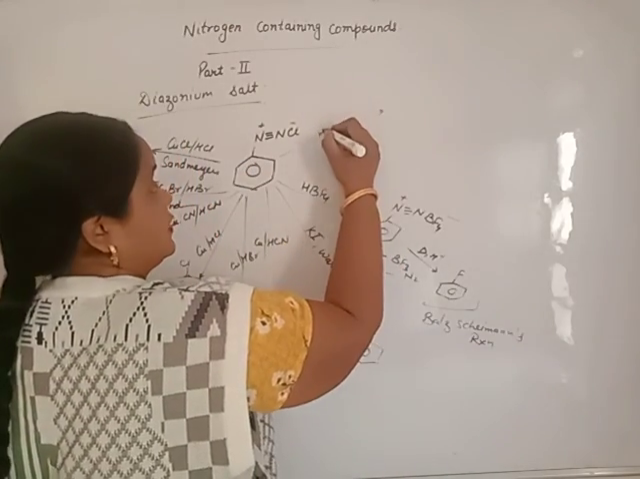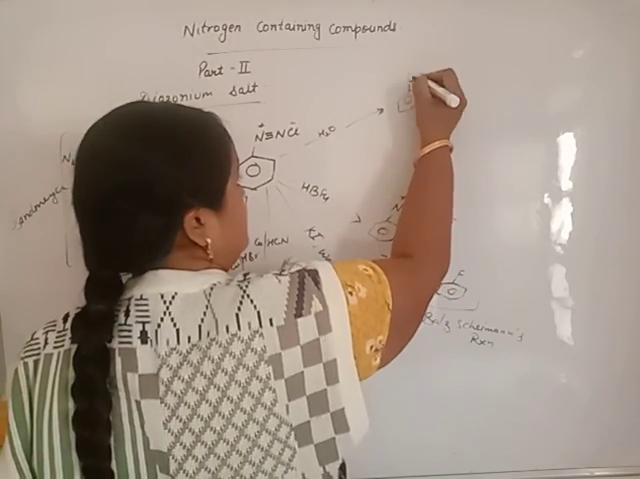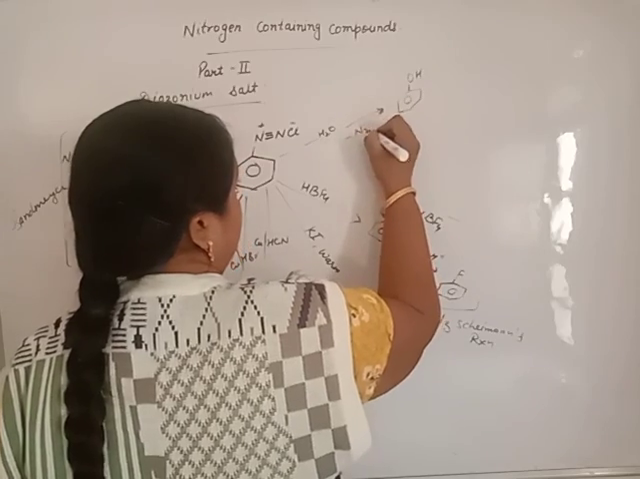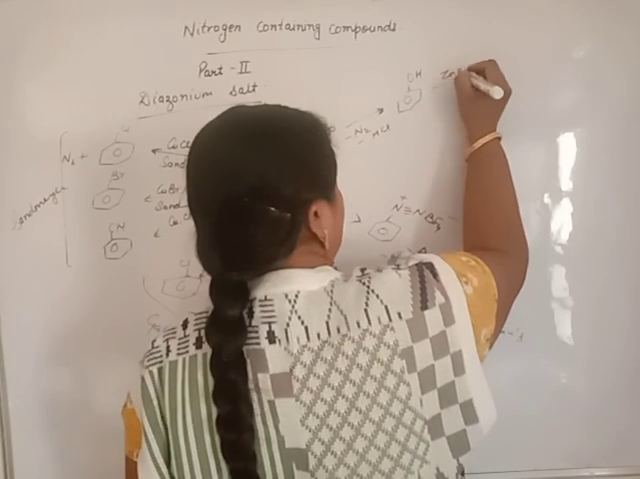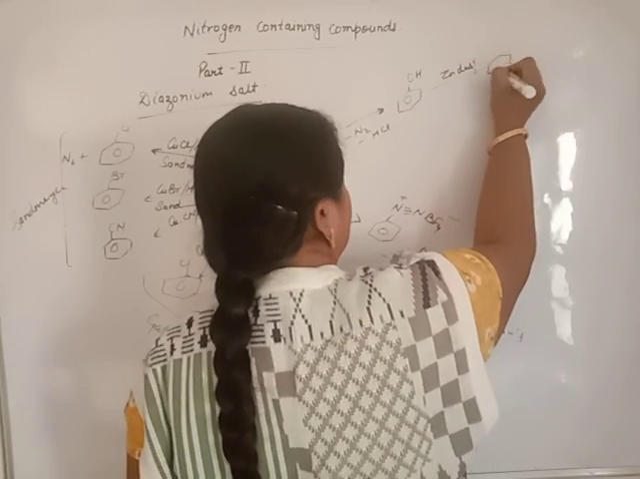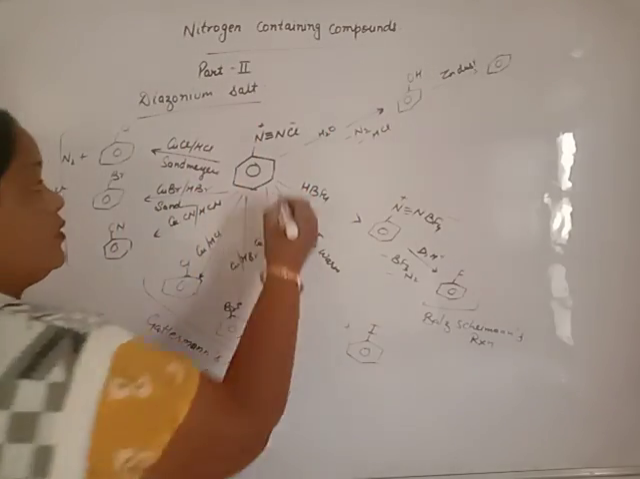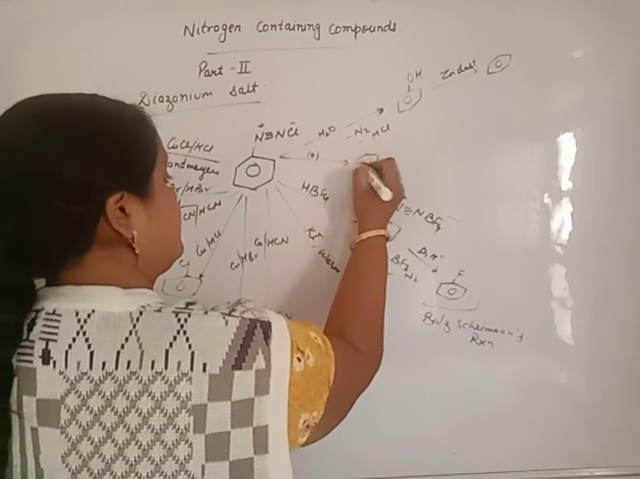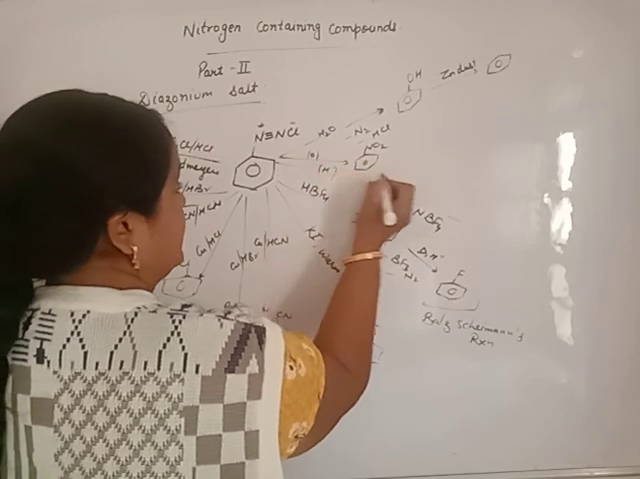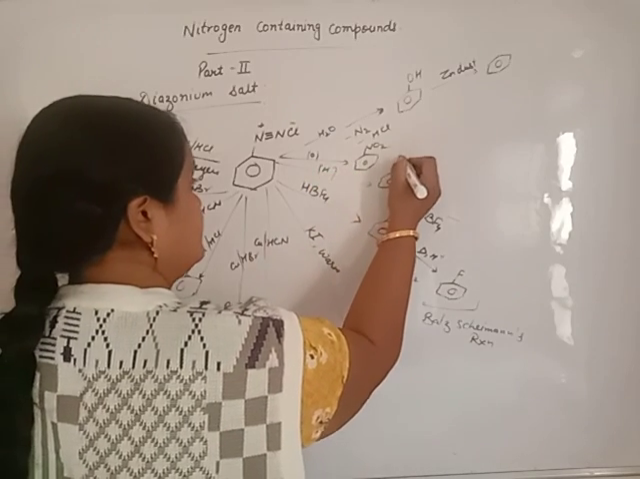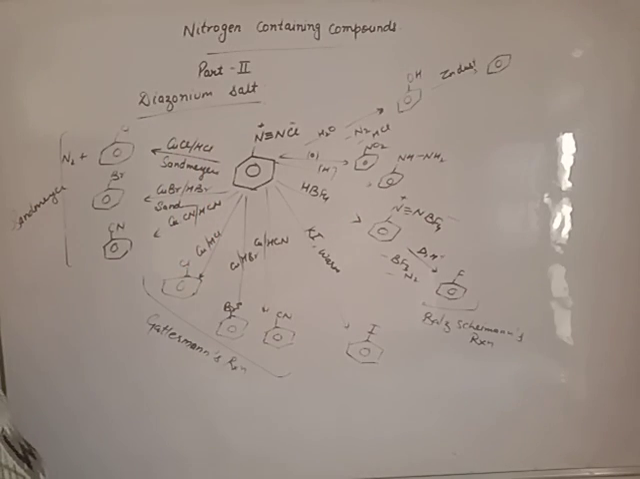When this is treated with simply water, it will give phenol with release of N2 plus HCl. This phenol is treated with zinc dust. We will get benzene. Zinc oxide is removed. On oxidation with an oxidizing agent, it will give nitrobenzene. On reduction, it will give phenylhydrazine.